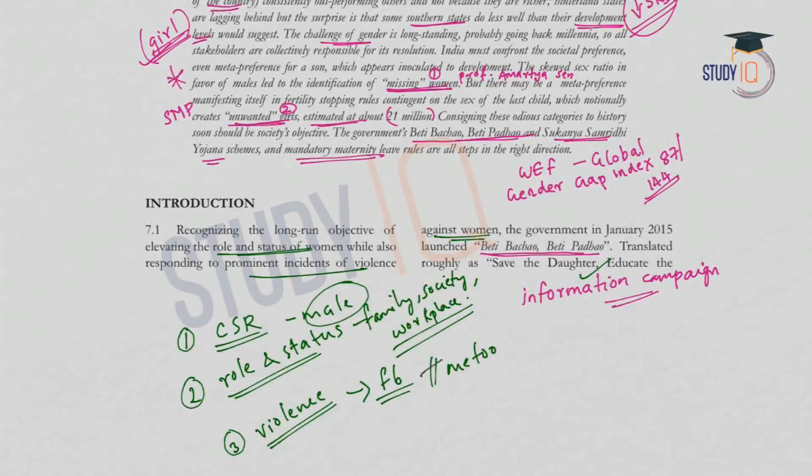There we have seen that many women responded to it, and it is a clear indication that many of the females are victims of violence in one form or the other. So these three were the broad objectives of the government when they launched the Beti Bachao Beti Padhao campaign in 2015. This was an information campaign.